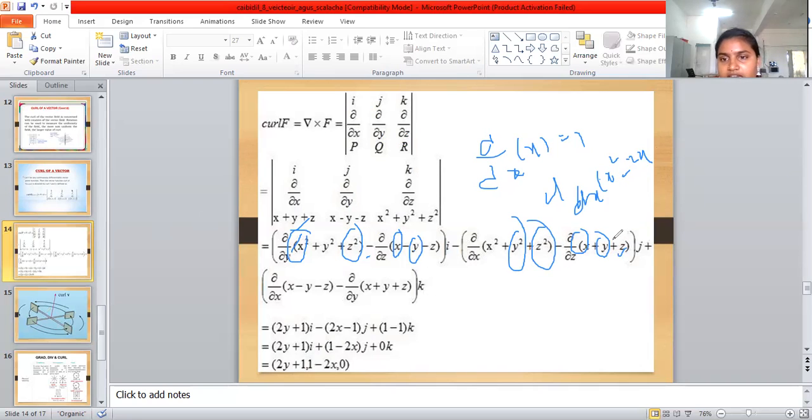So here 1 and minus symbol is minus 1. This is equals to j term, and the derivative of x, and x1 minus 1 is also 0, minus the derivative of y into x plus y plus z. So the derivative of y is equals to 1 plus 1 minus 1, also 0, and 2y plus 1i plus minus 1 minus 2x is equals to z. This is equals to the curl of the vector field.